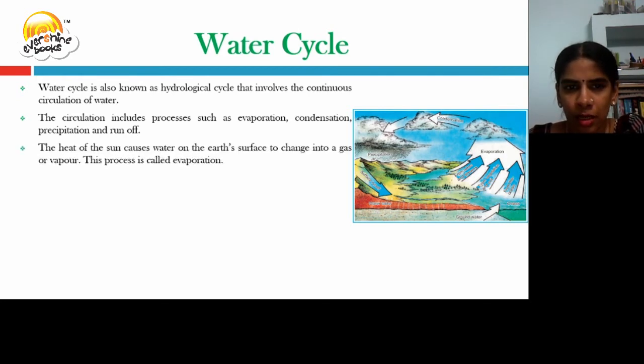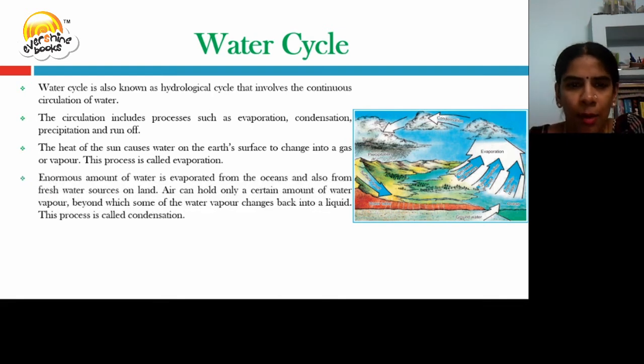The heat of the sun causes the water on the earth's surface to change into a gas or vapor. This process is called evaporation. Evaporation can take place from lakes, streams, vegetation and soil, and also from the oceans. An enormous amount of water is evaporated from the oceans and also from fresh water sources on land.